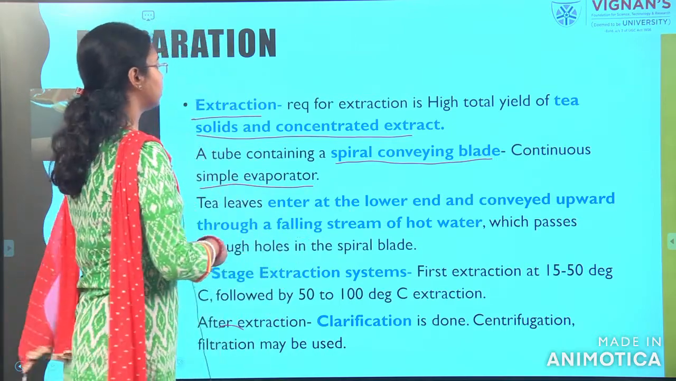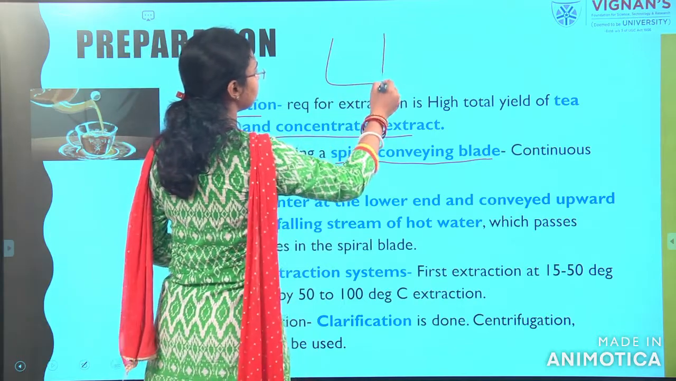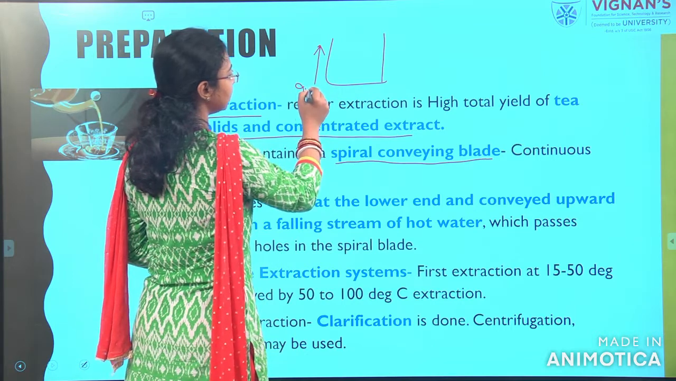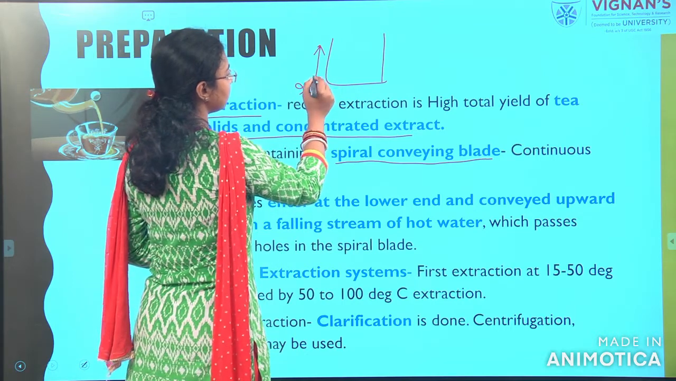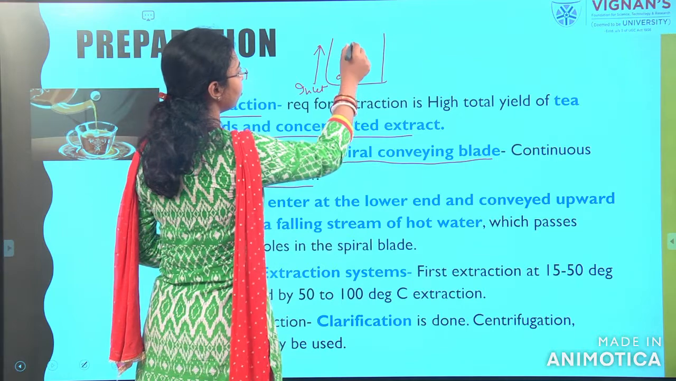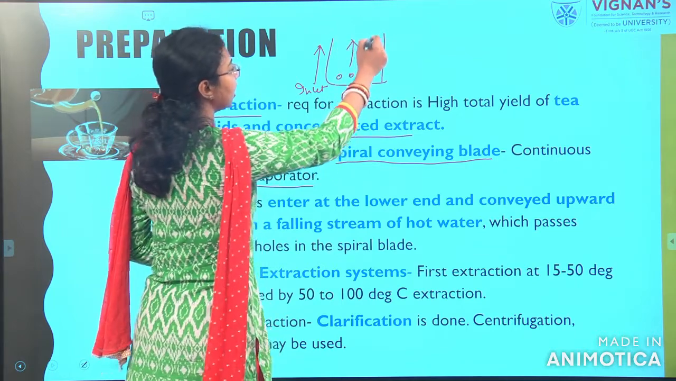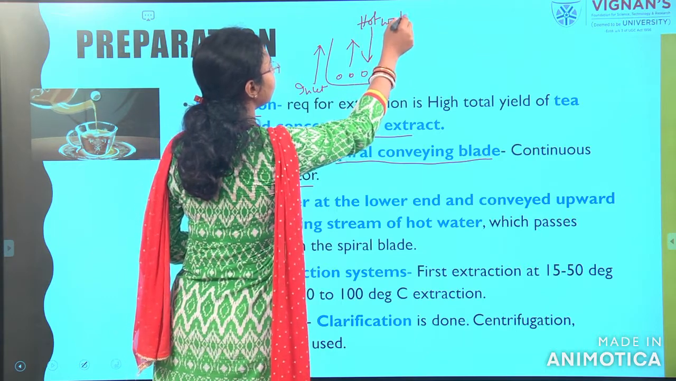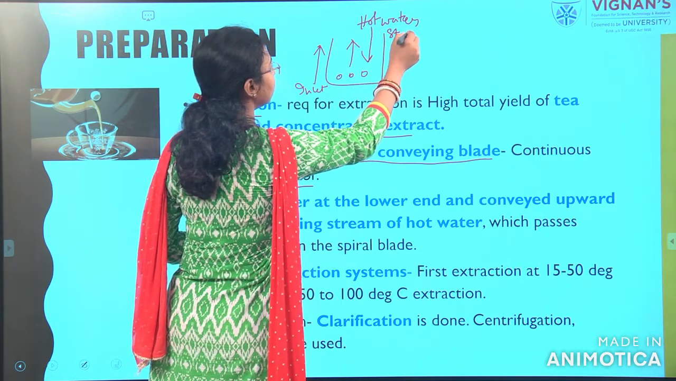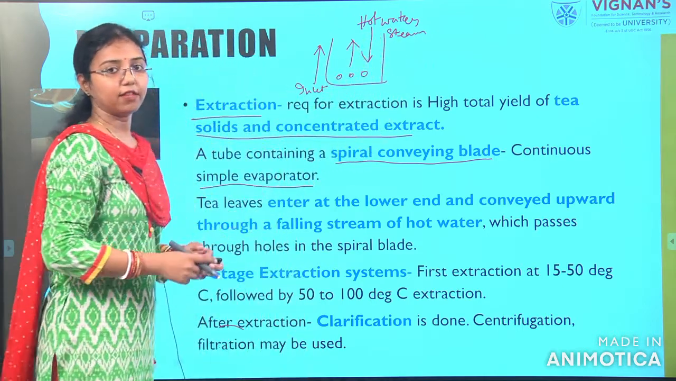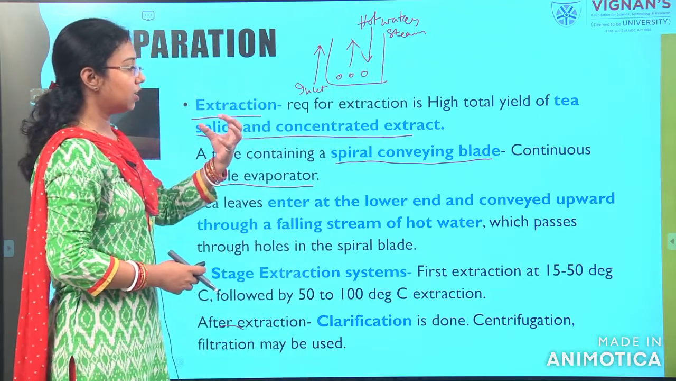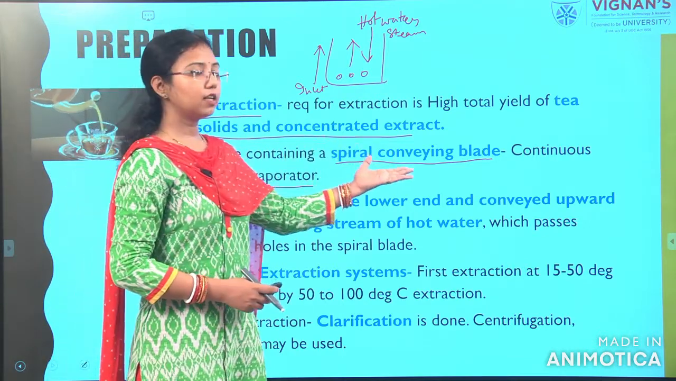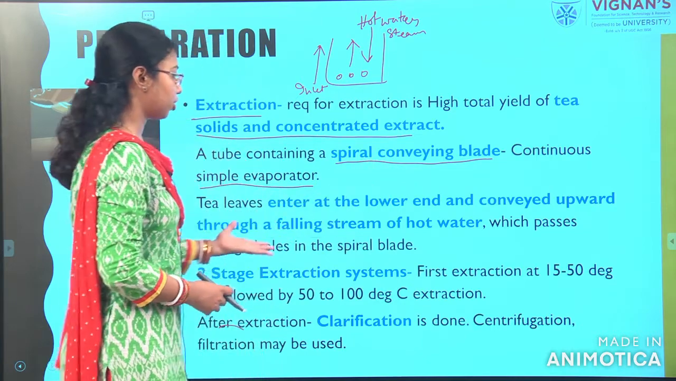If you assume this is the setup, the tea leaves will pass from the opposite direction. Here is the inlet, where we pass the tea leaves, and they move forward in the upward direction, and hot water, or hot steam, will be flowed onto the tea leaves. So, it will extract it. It can be done by the evaporator or the spiral conveying blade; both can be used for this.